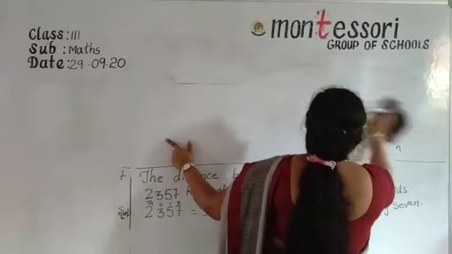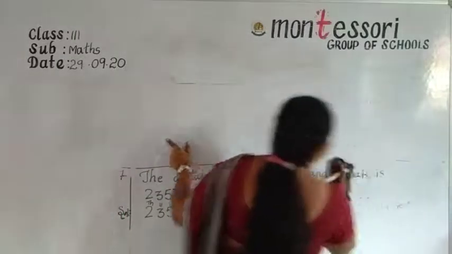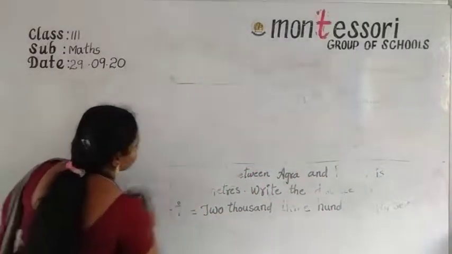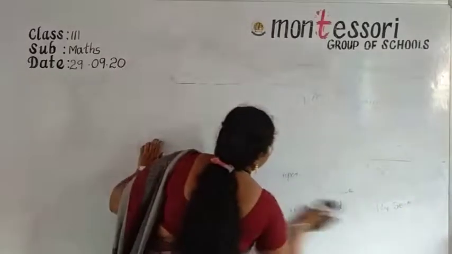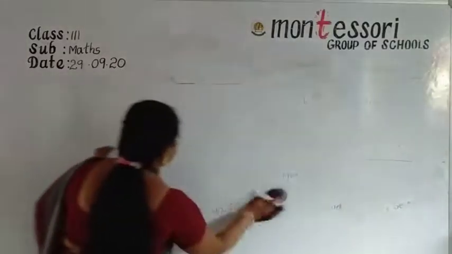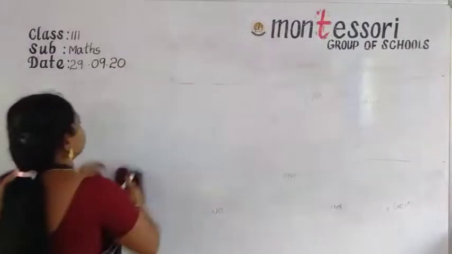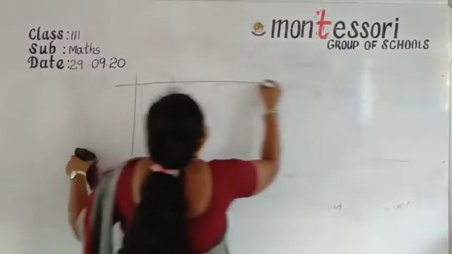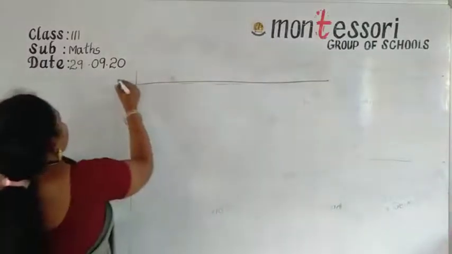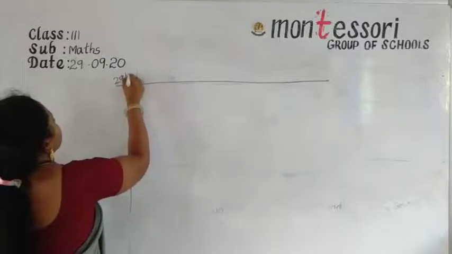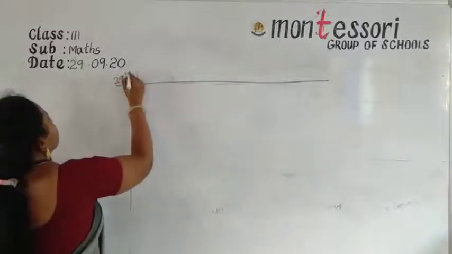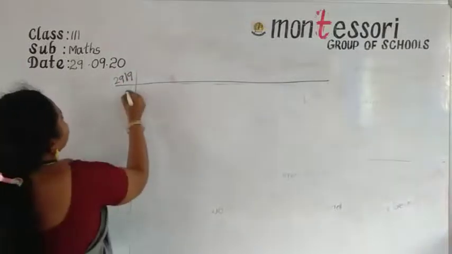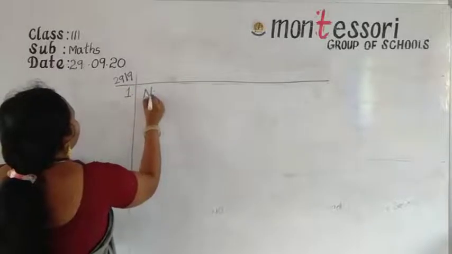Draw the margin and write today's date, 29/9, and write the question, number name.